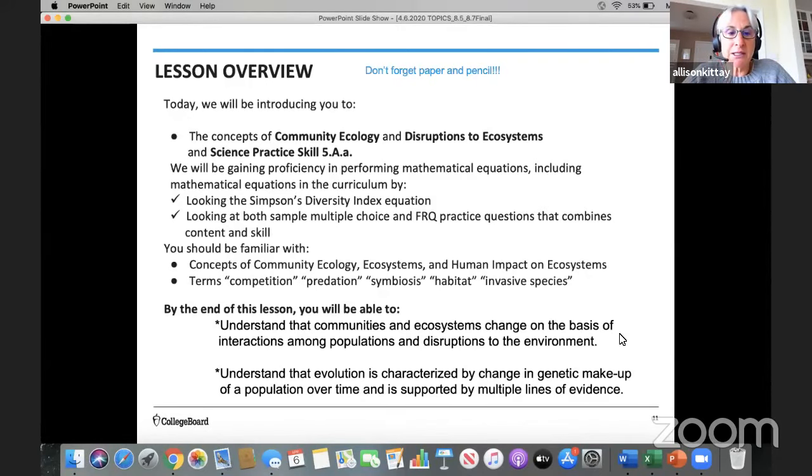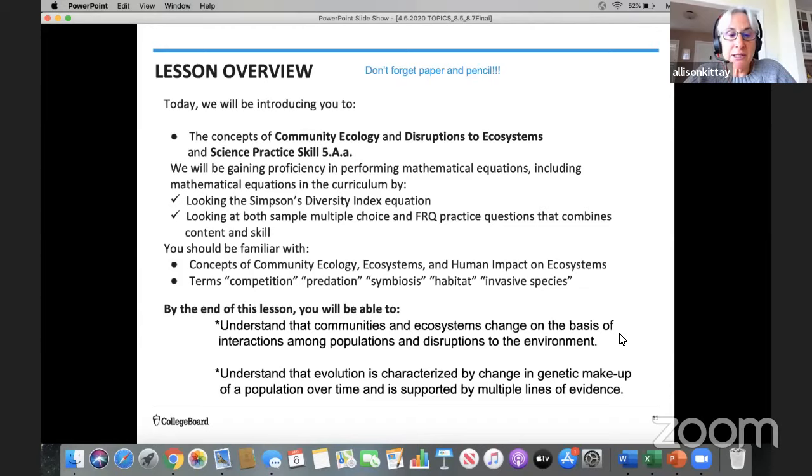And we're going to get some practice with Science Skill 5A, which is calculations of mathematical equations that are in the curriculum. We're going to look at the Simpson's diversity index equation, and we're going to look at both sample multiple choice and free response questions that combine these contents and skill.